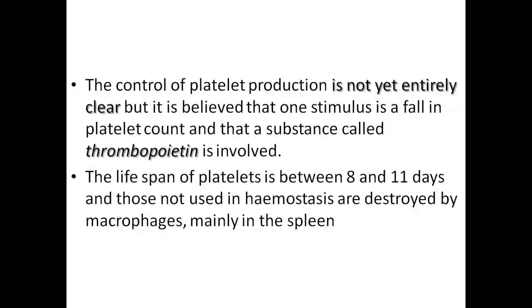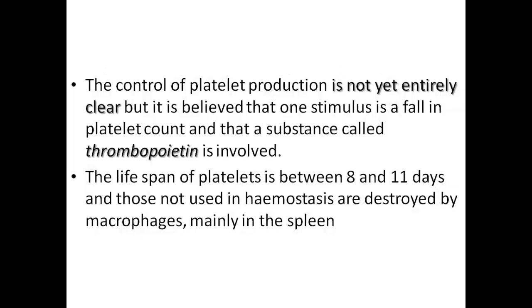How platelets are formed or produced is not yet clear, but one speculation is that once there is a stimulus, for instance an oozing or rupture of a blood vessel, there will be an immediate drastic fall in the platelet count. That fall is also involved with thrombopoietin.